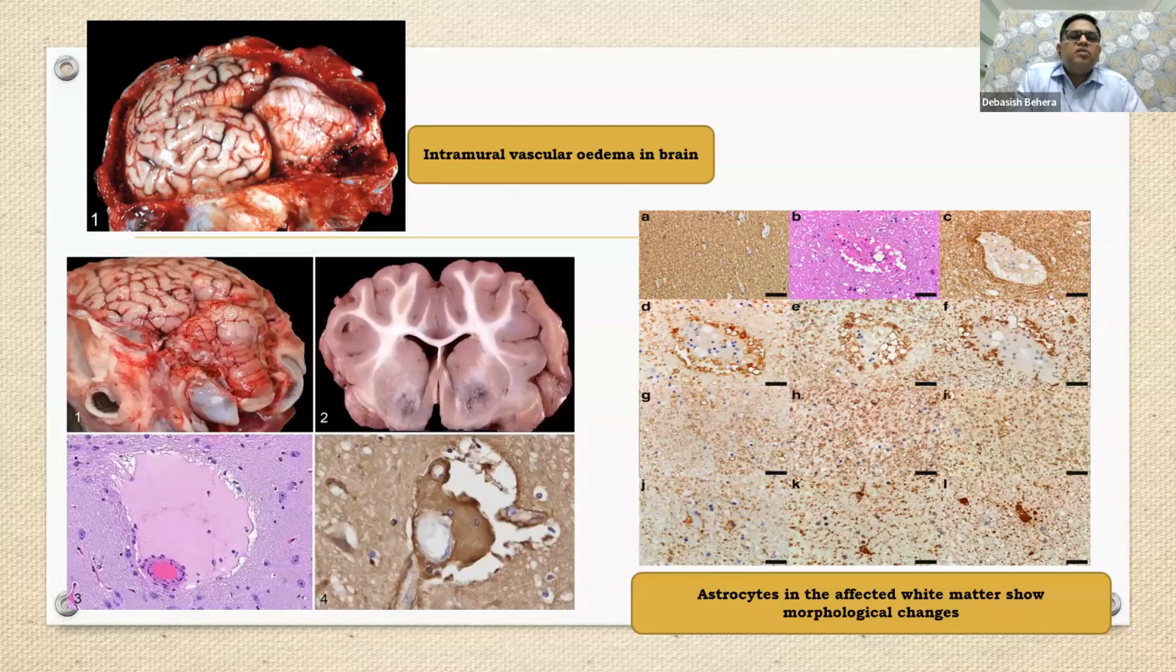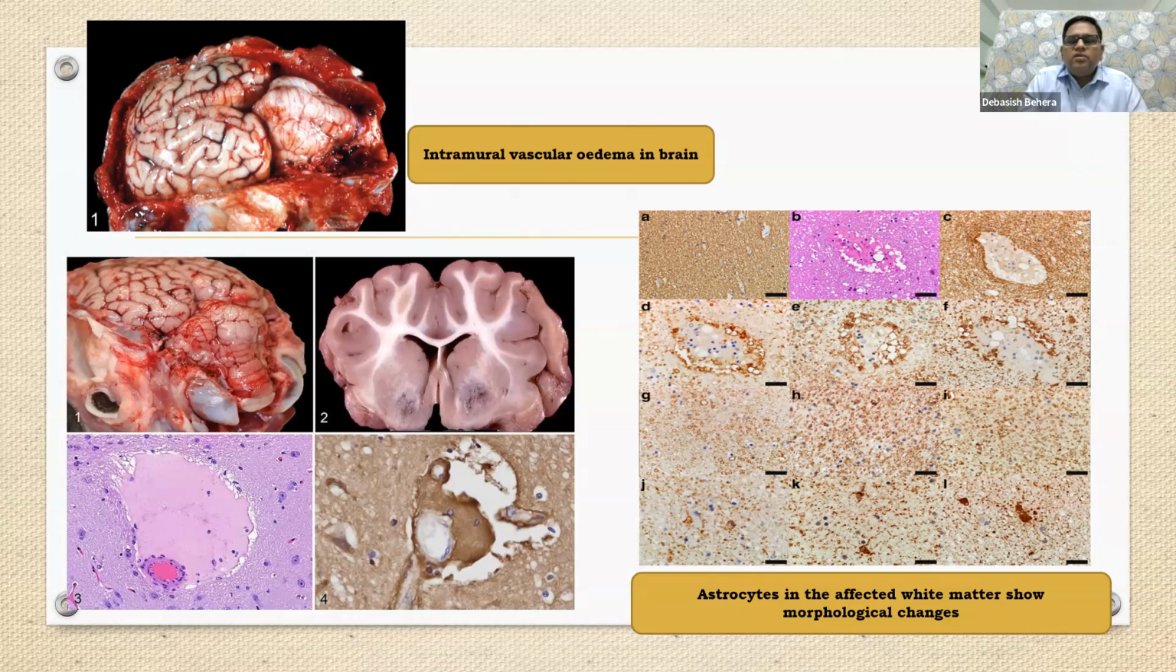Intramural vascular edema in the brain, the first picture, I have kept it here. Second, you can see there is again massive hemorrhagic condition in the brain, mostly the cerebellum area. Then number 3, left side picture, please see encephalomalacia conditions. We have already discussed encephalomalacia conditions in the last slides.